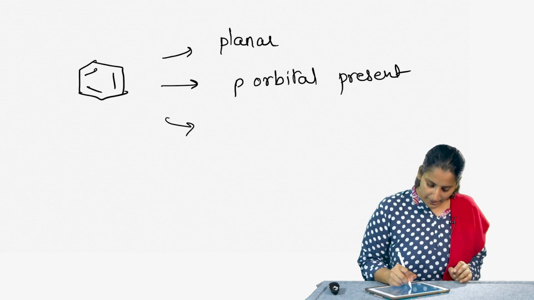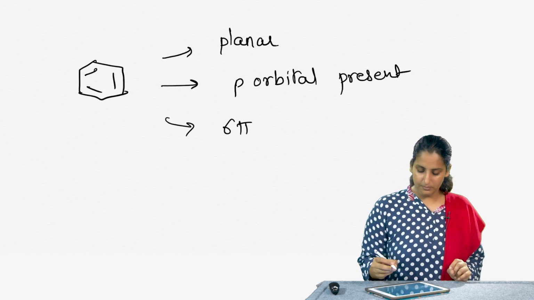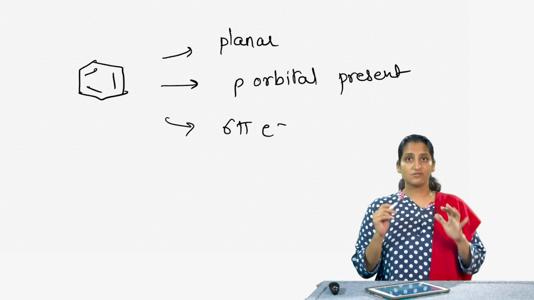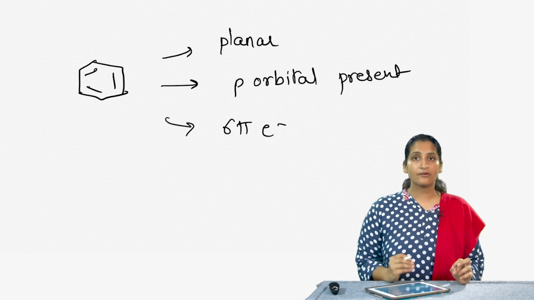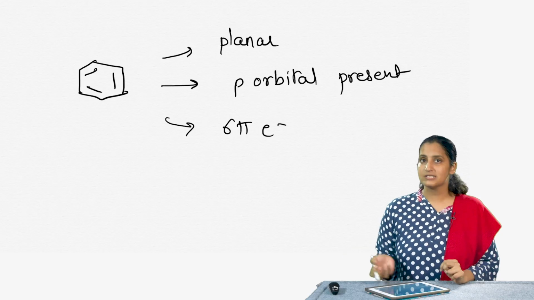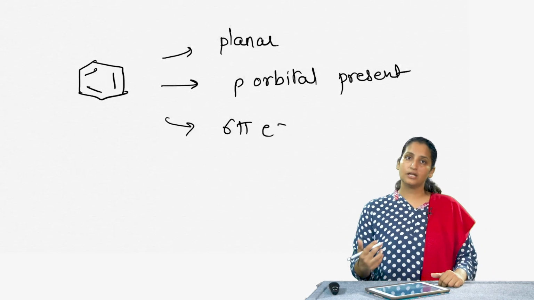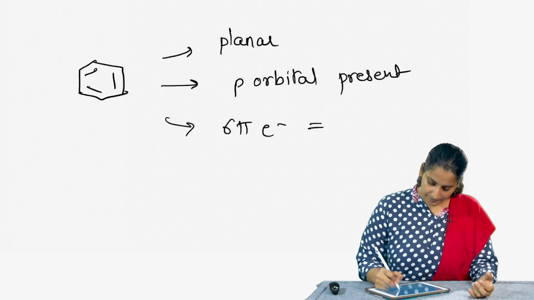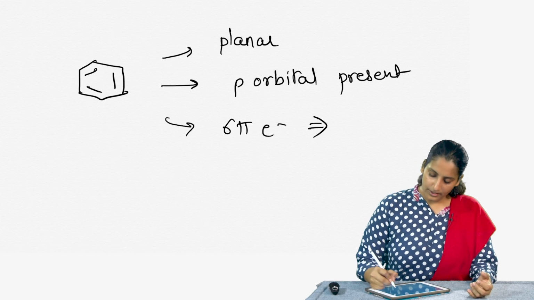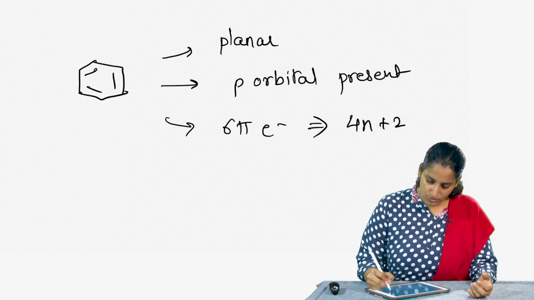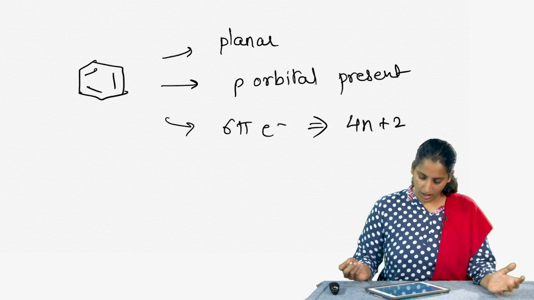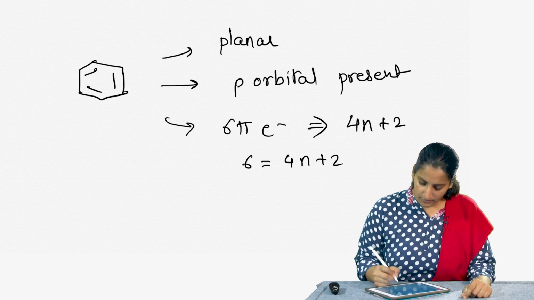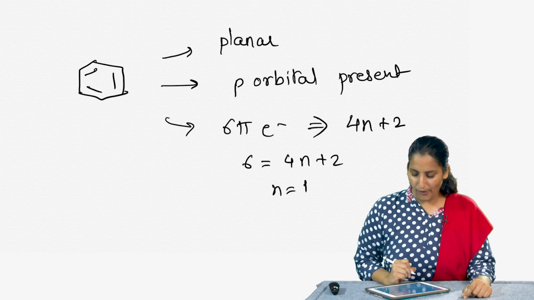It has 6 pi electrons in the p orbitals. I am not looking at all other electrons, we are only calculating how many pi electrons are present, and the answer is 6, resulting from the 3 double bonds. Then it fits this 4n plus 2 rule. How do I know? When I say 6 equal to 4n plus 2, n comes out to be 1.